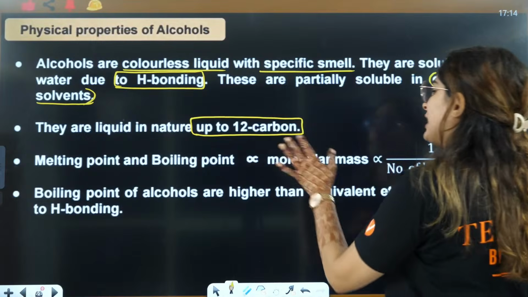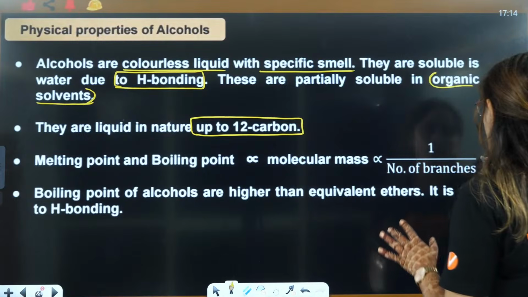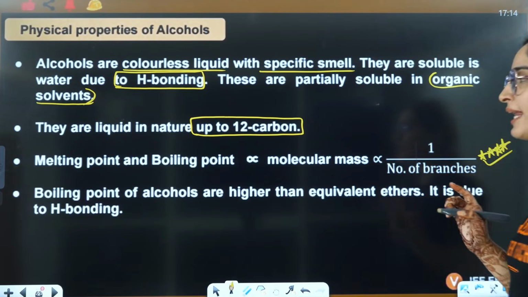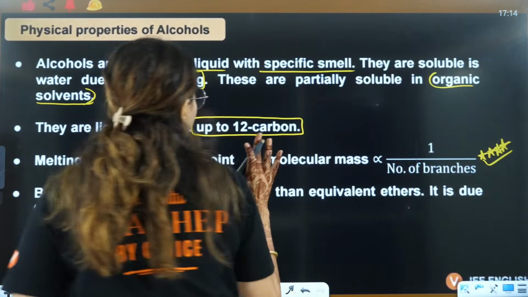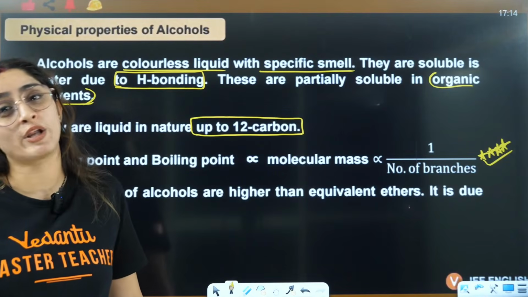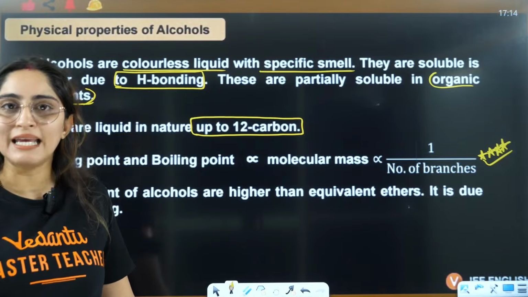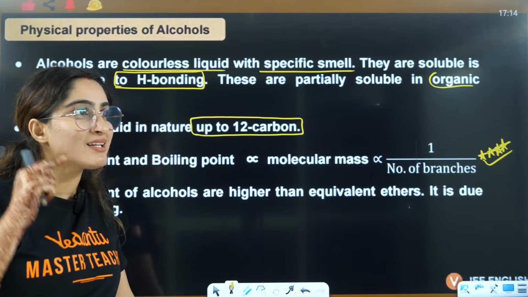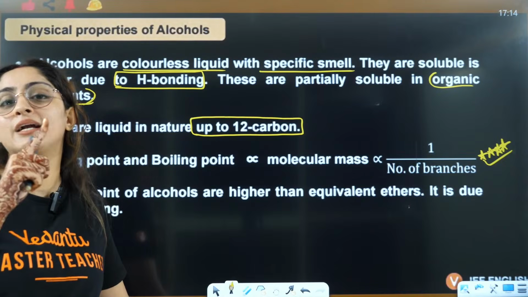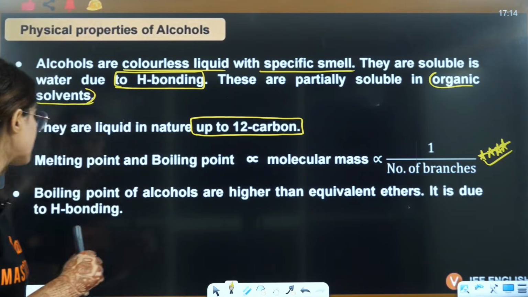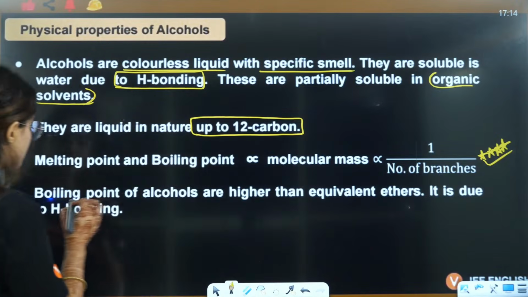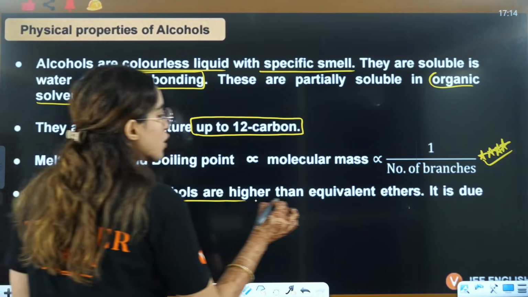Melting point and boiling point is directly proportional to molecular mass, this is a very important point. If molecular mass is increasing, melting or boiling point will also increase in this case. But when the number of branches is increasing, then the melting point or boiling point will decrease. Boiling point of alcohols is higher than the equivalent ethers. Now why so? Because of hydrogen bonding.